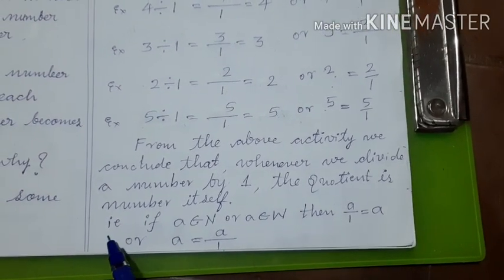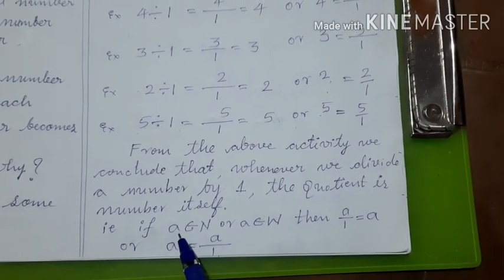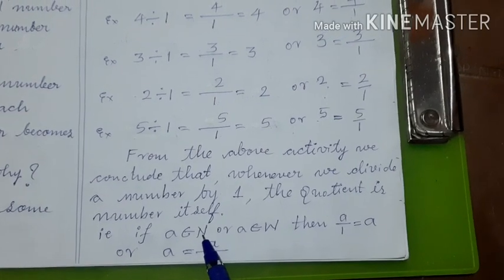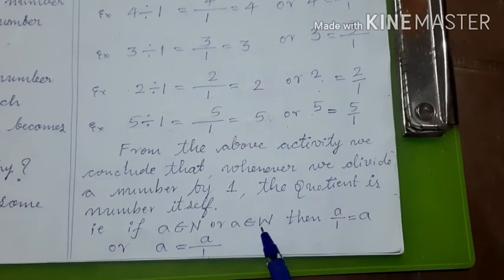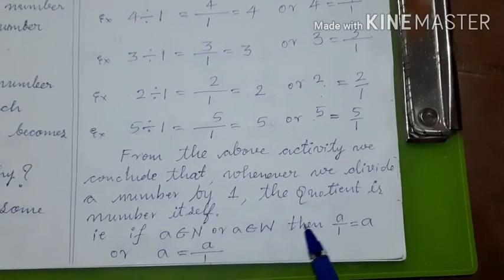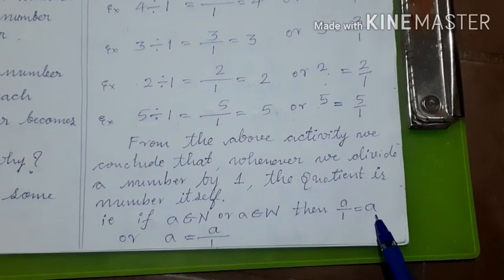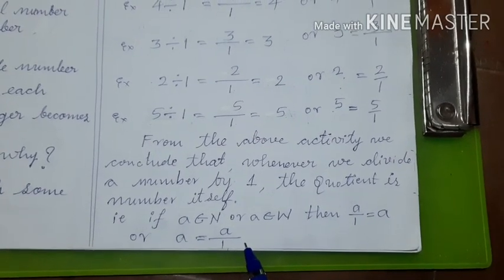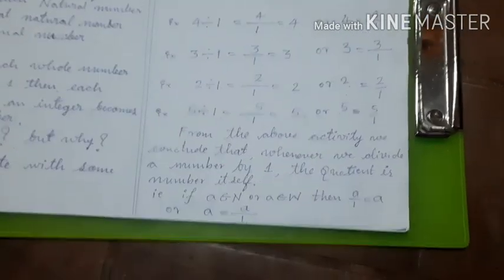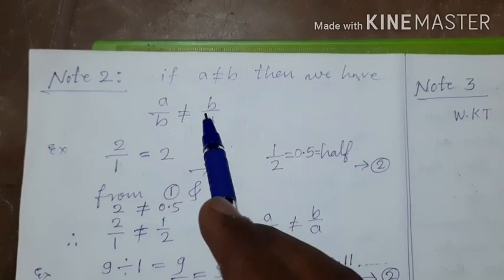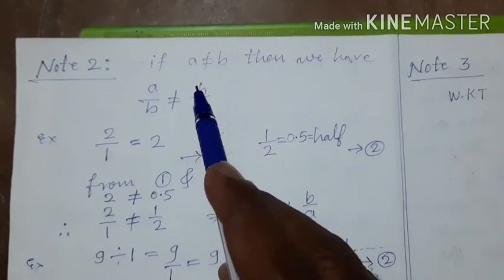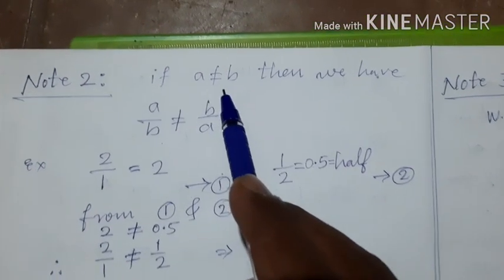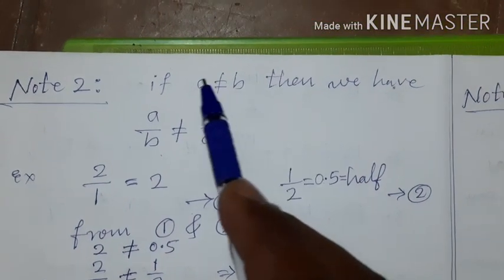Okay? That is, if a belongs to a natural number or a belongs to a whole number, then a by 1 is equal to a or a is equal to a by 1. Do you understand? Let us understand some more interesting properties about the numbers.